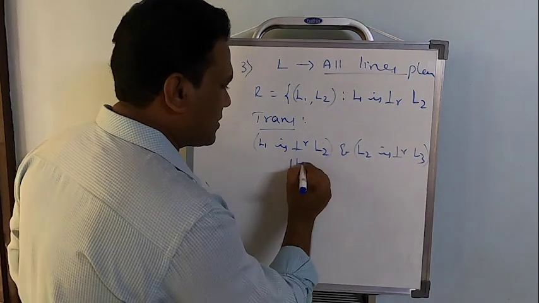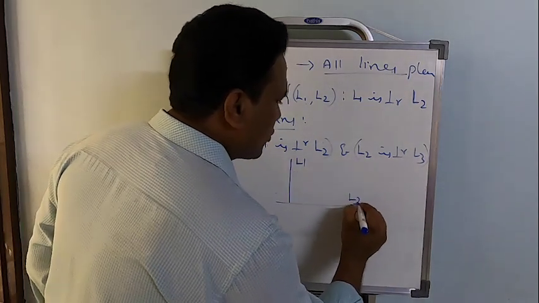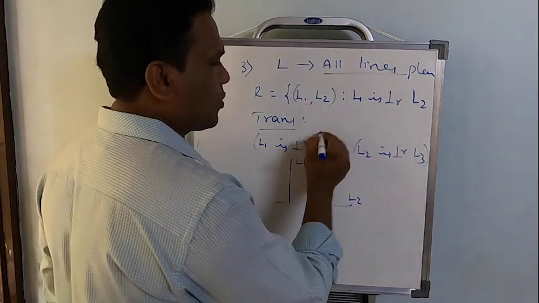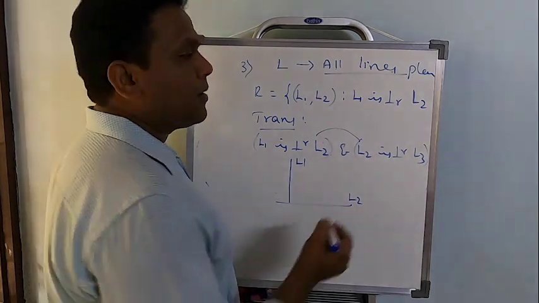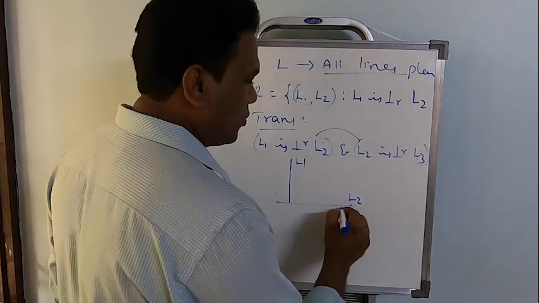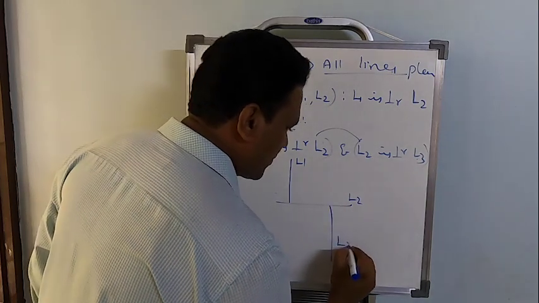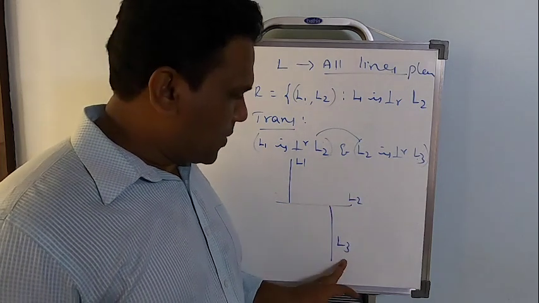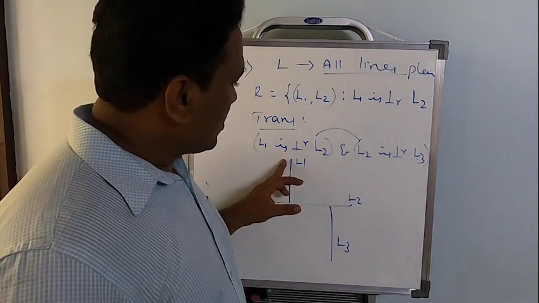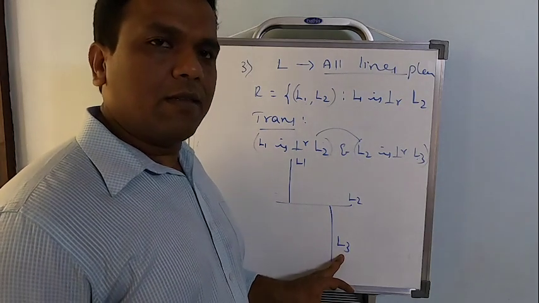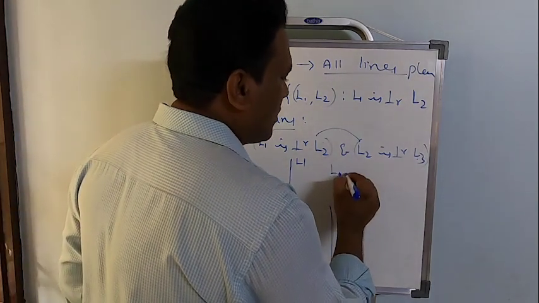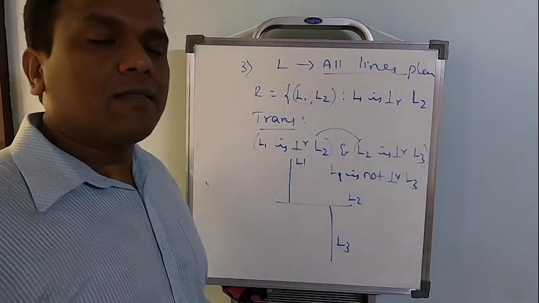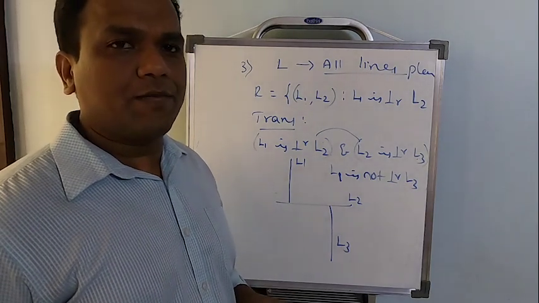Let me take, this is L1, this is L2. L1 is perpendicular to L2, the first condition. What does the next one say? Remember, just look here. These two should be same. Now, L2 is perpendicular to L3. This is L2. Look here. L1 is perpendicular to L2, fine. L2 is also perpendicular to L3, that's also fine. But what is the relation between L1 and L3? They are not perpendicular. L1 is not perpendicular to L3. In such case, the relation is not going to be transitive.